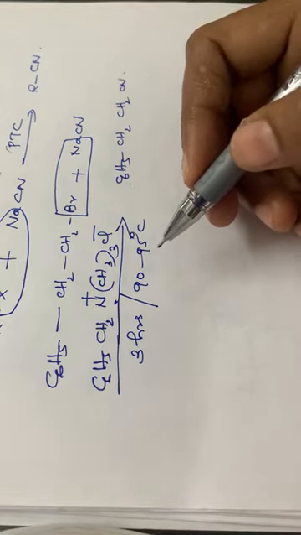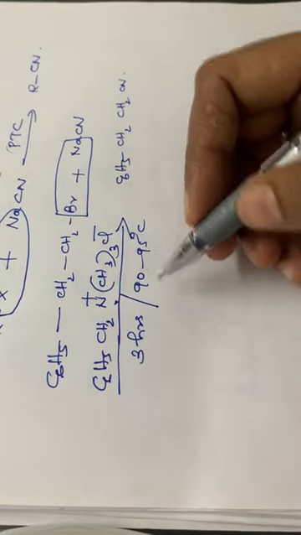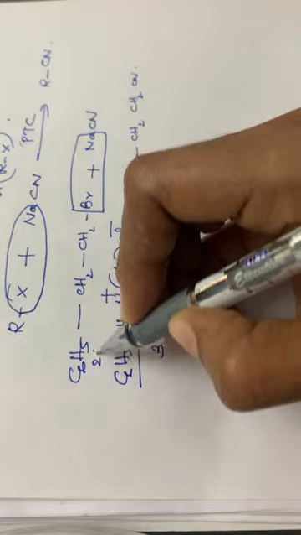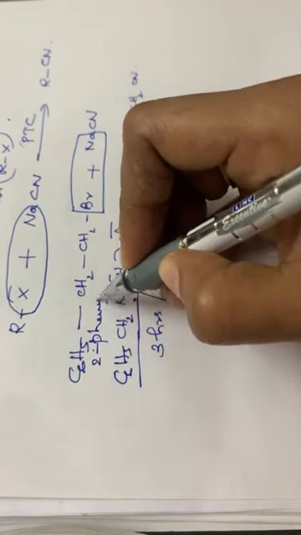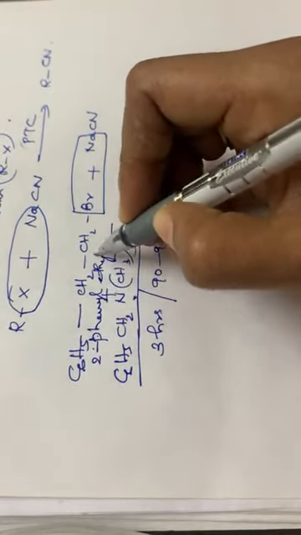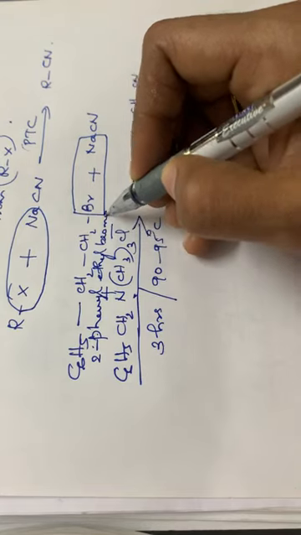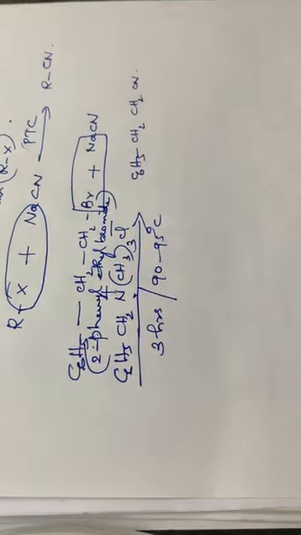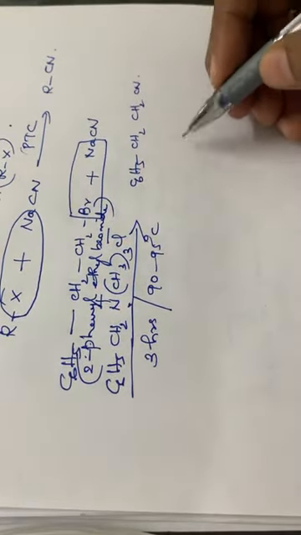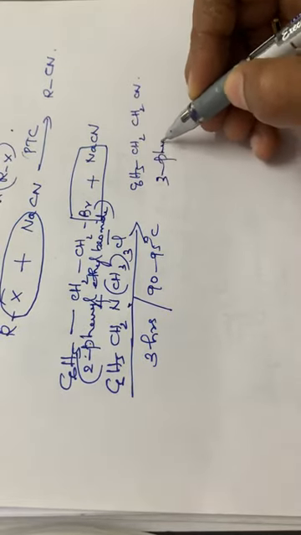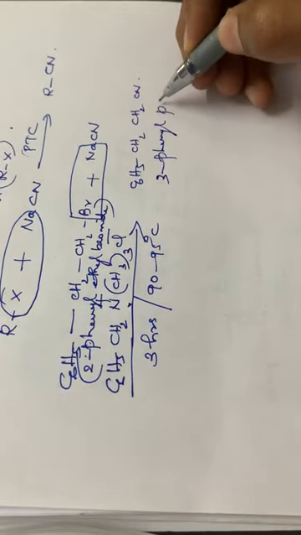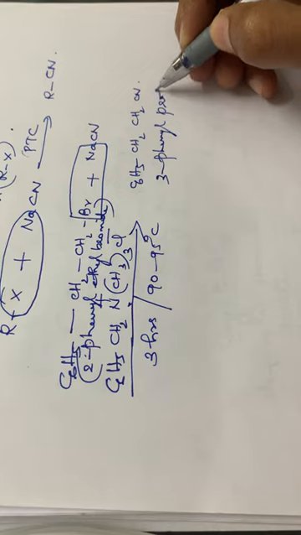So this compound is 2-phenyl ethyl bromide. On reaction with sodium cyanide, the product is 3-phenyl propiononitrile.